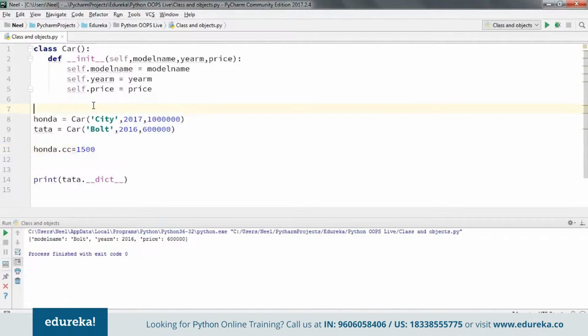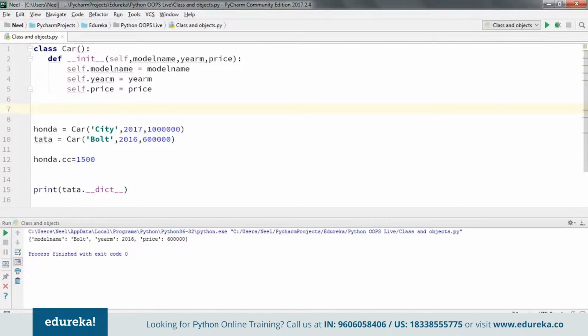Now, if I have a class and I don't perform any operations in it, then I'm basically not optimizing or using the complete capability of that class. Now, what I'll be doing is creating a function here. This function is going to increase the price of my car.